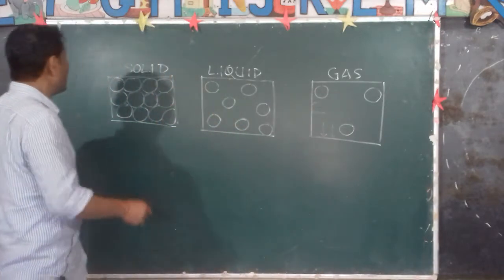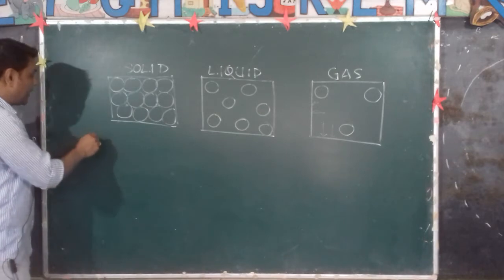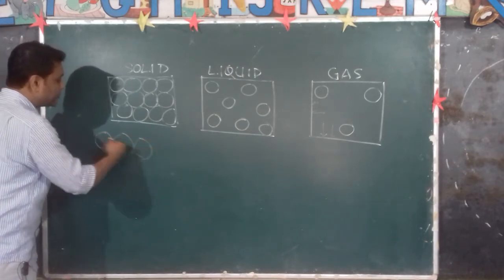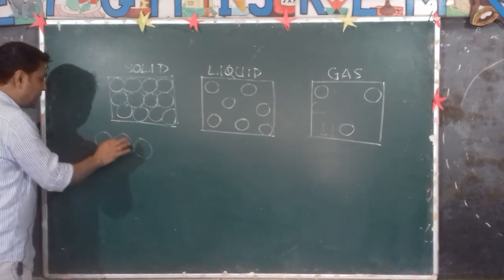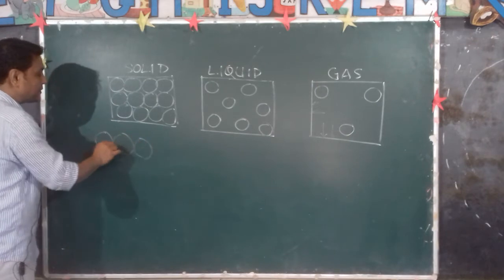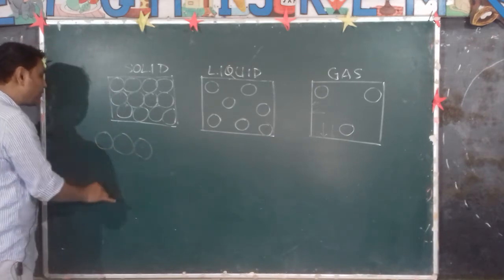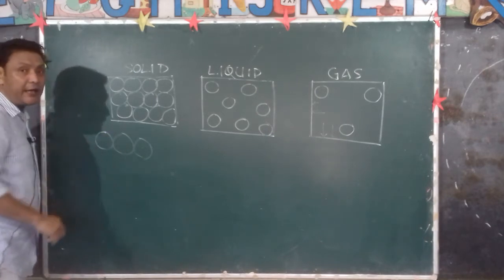Now, what happens when the solid is heated? The molecules are very close to each other, extremely close, so they do not move around much. But after receiving the heat energy, the kinetic energy increases.